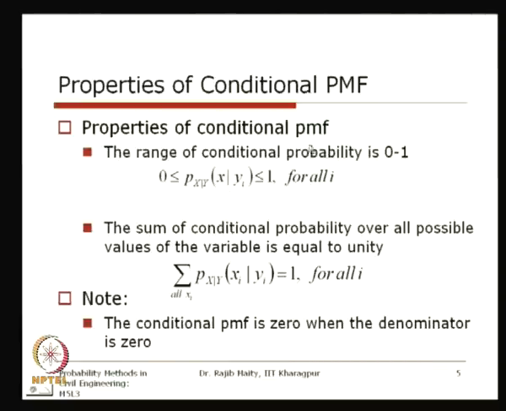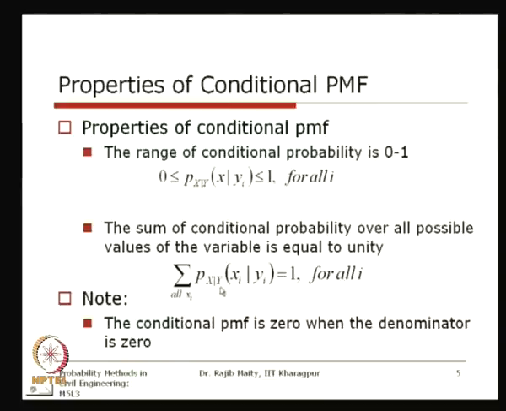Now, as we are discussing this with respect to the probability mass function, we know that this cannot be more than 1, because the second property is that the summation of all these probabilities should equal 1. This automatically implies that one individual value should be less than or equal to 1, because their sum should equal 1. This is the second property of the probability mass function, and also of the probability density function.